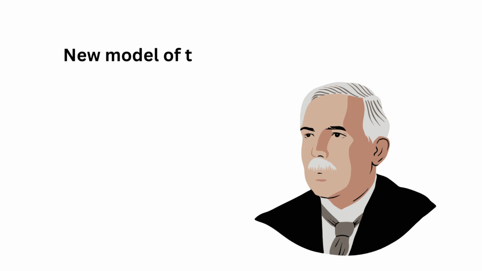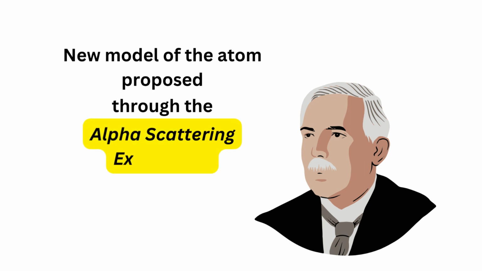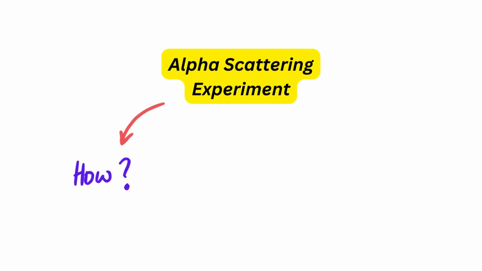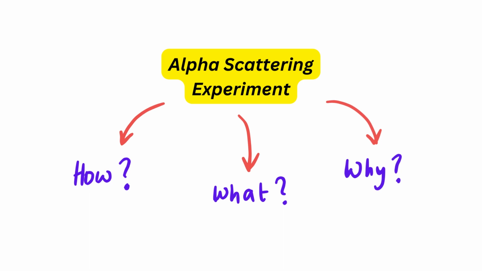Well, it was none other than Rutherford himself. He and his colleagues proposed an entirely new model of the atom through the alpha scattering experiment. So in this video, we will dive into the how, what and why. How the experiment was conducted, what observations were seen, and why did they even occur.